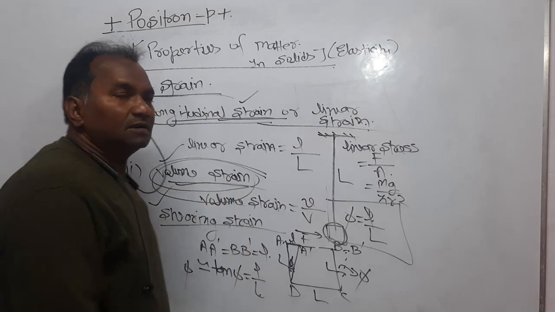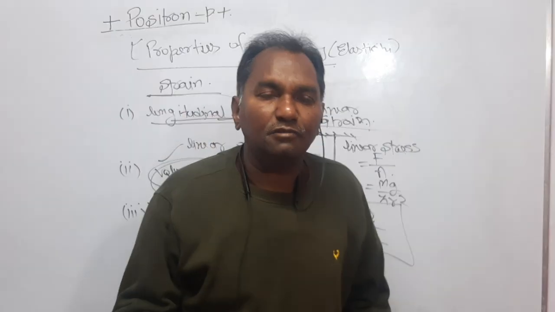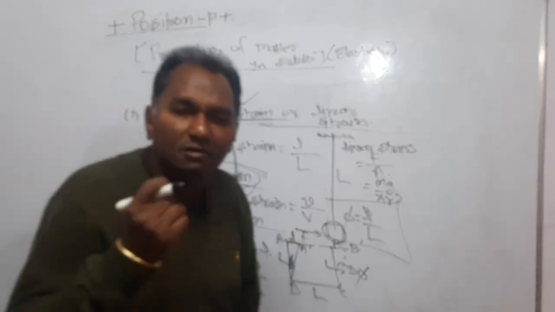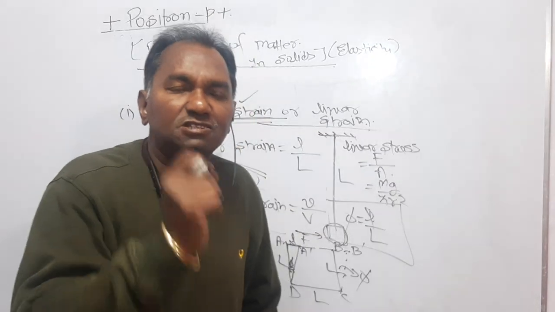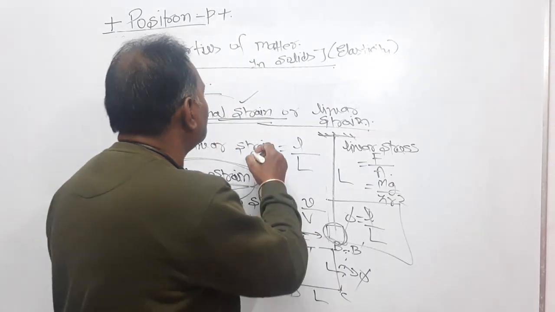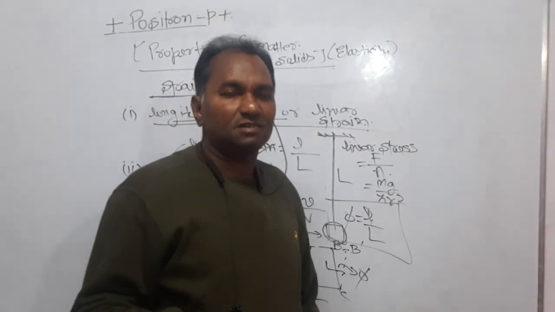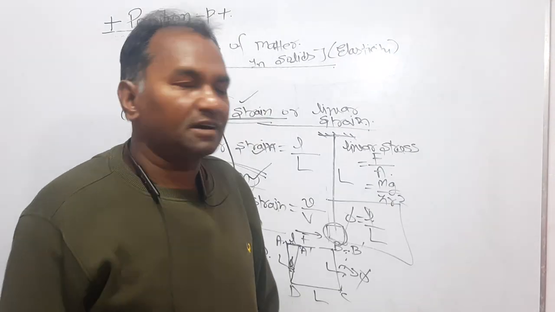Corresponding to volume stress, we are talking about which stress will produce these strains. Which stress is capable of producing linear strain, which produces volume strain, and which will produce the shearing strain.